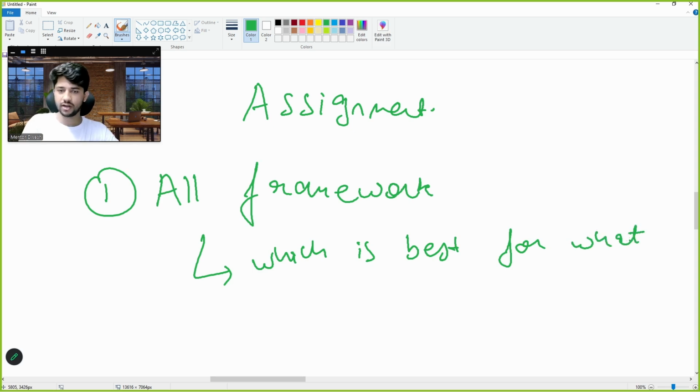You can use GPT for that, you can use any tool, Gemini, Claude, anything. You need to get all these answers. This will be a 1 hour or lesser task. Which is best for what, right?